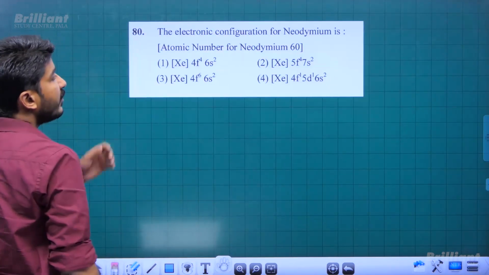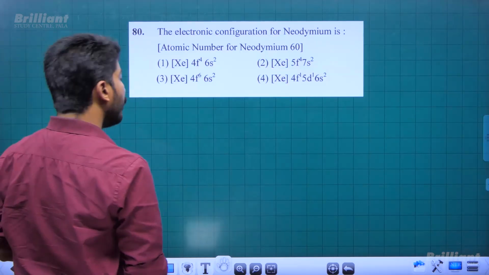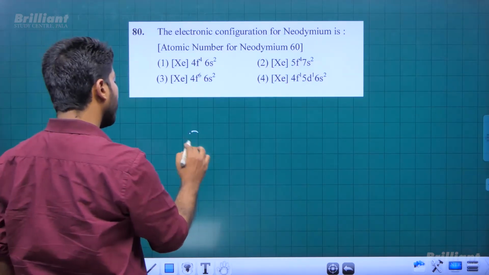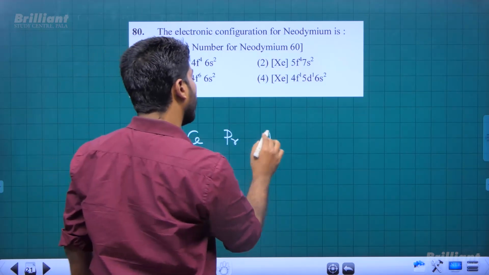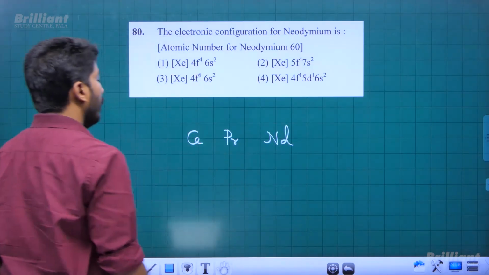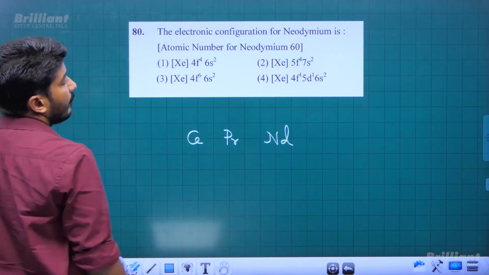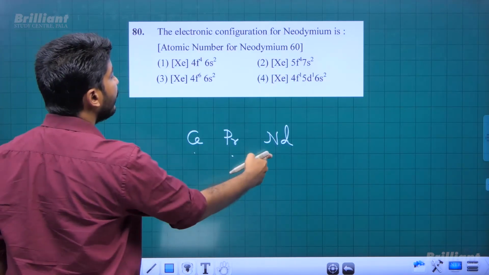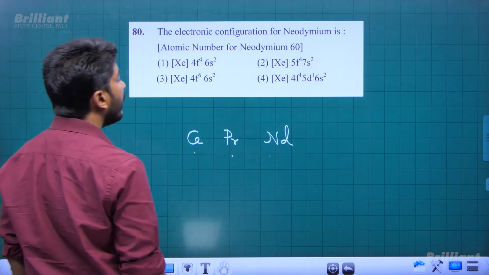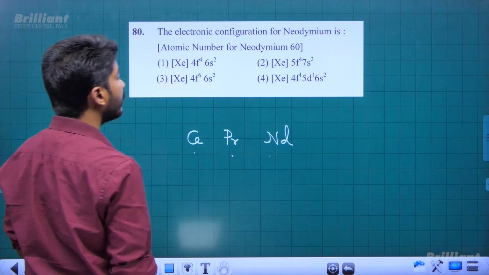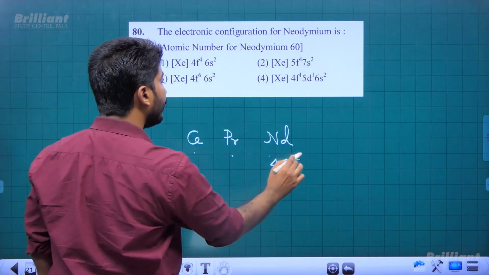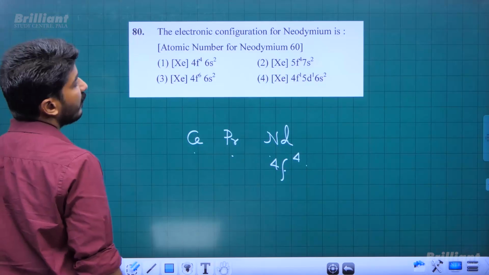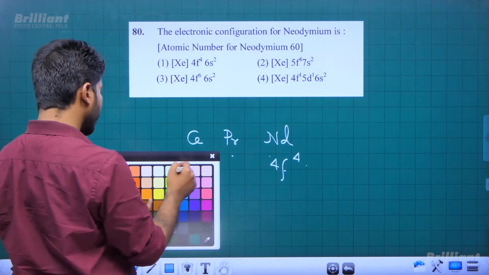The electronic configuration of neodymium, atomic number is also given. We know it is a lanthanoid: cerium, praseodymium, neodymium. Its electronic configuration is going to be 4F type, right? It is the third lanthanoid, therefore its electronic configuration is going to be 4F4. That is 6s2 4f4, option 1.